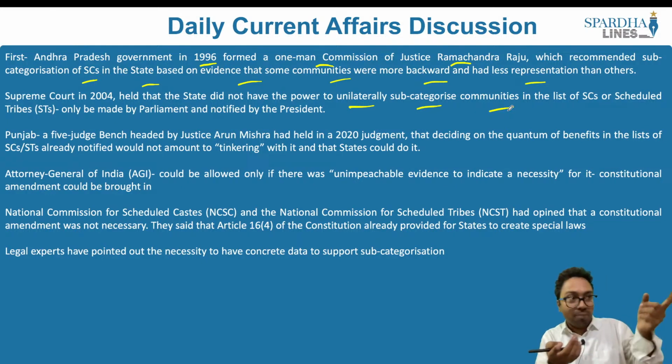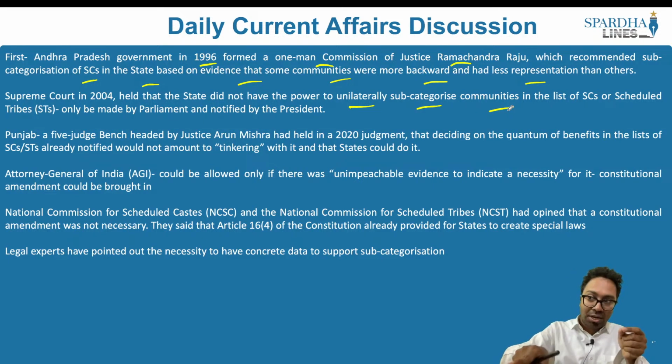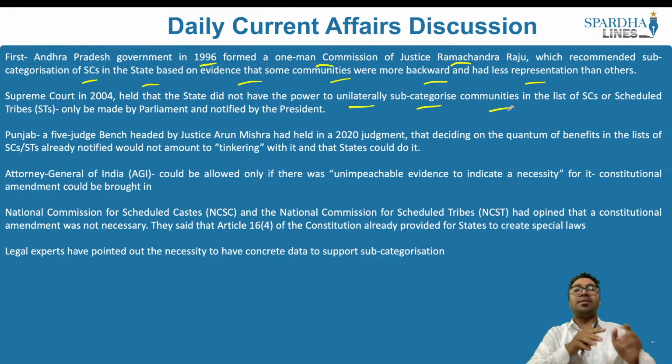So who has the power? It is the parliament and not the state legislature. The state does not have the power, said the Supreme Court of India in 2004, because the state government of Andhra Pradesh came up with the sub-categorization. So what was the viewpoint of the Supreme Court? It said sub-categorization, if it can be initiated, can only be initiated by the parliament and not by the state government. But in Punjab, something else happened.